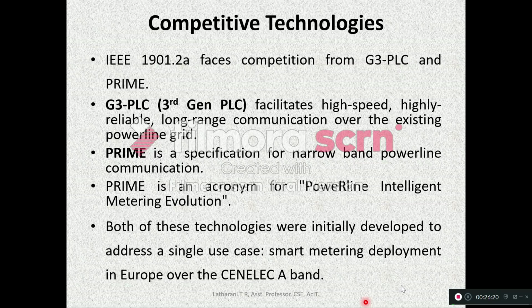Prime stands for power line intelligent metering evaluation. It is a specification for narrow band power line communication. So both of these technologies were initially developed to address a single use case, that is smart metering deployment in Europe over CENELEC A band.